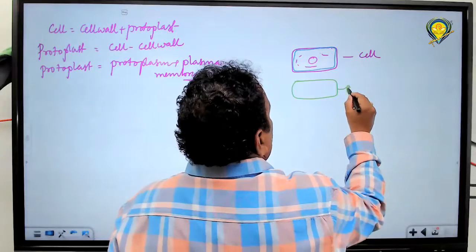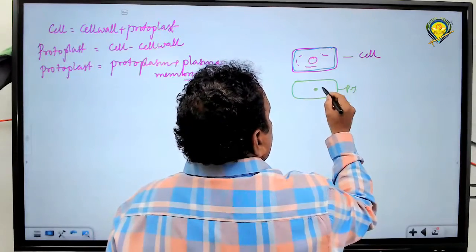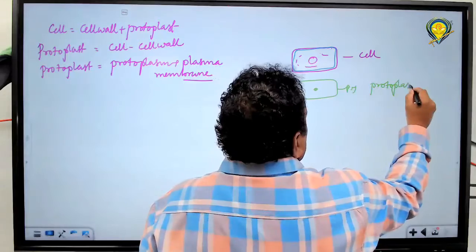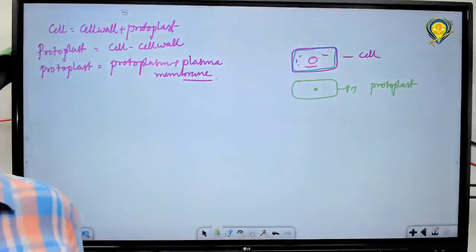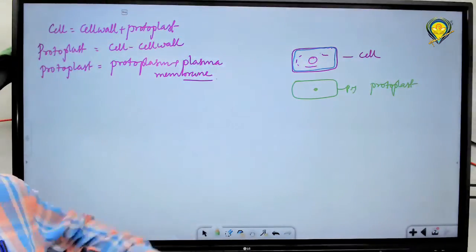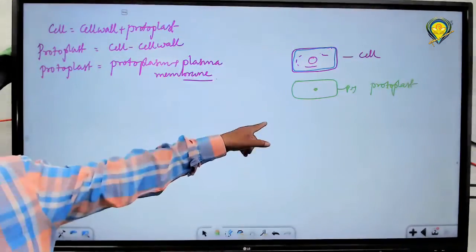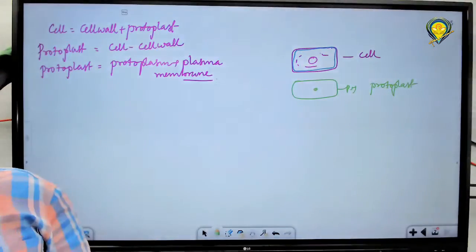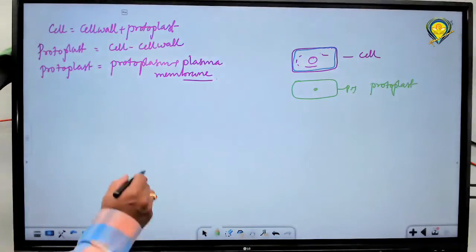This is PM, plasma membrane, nucleus. This is called as what? A protoplast. Okay. No cell wall. Outer membrane is plasma membrane, which is nucleus, and cell wall has been removed. What is removed? Cell wall. That's what we mentioned here.